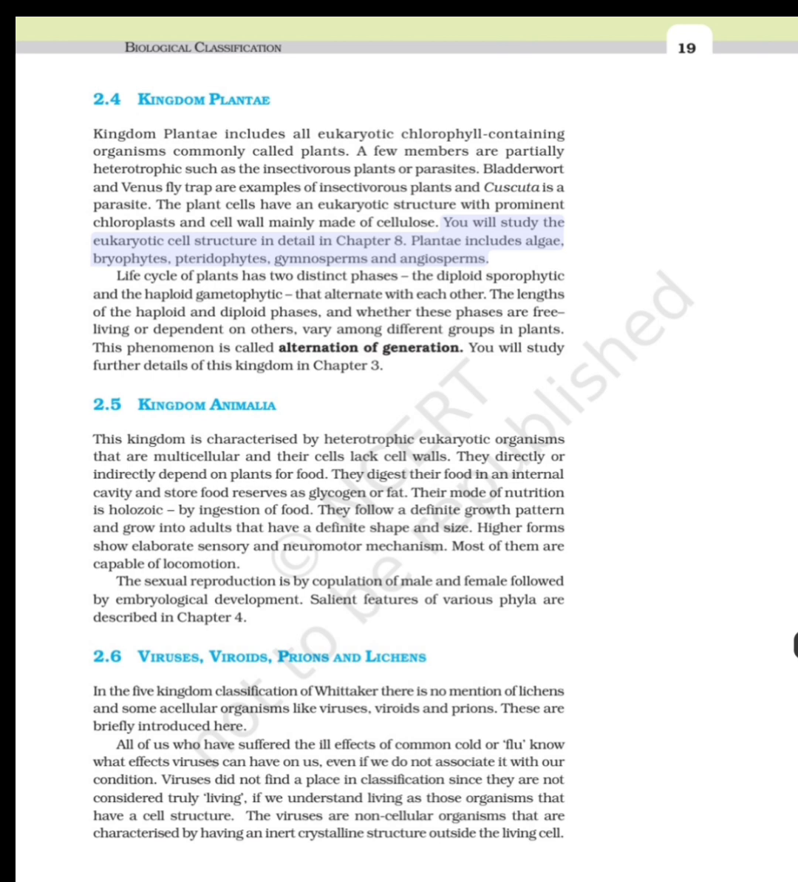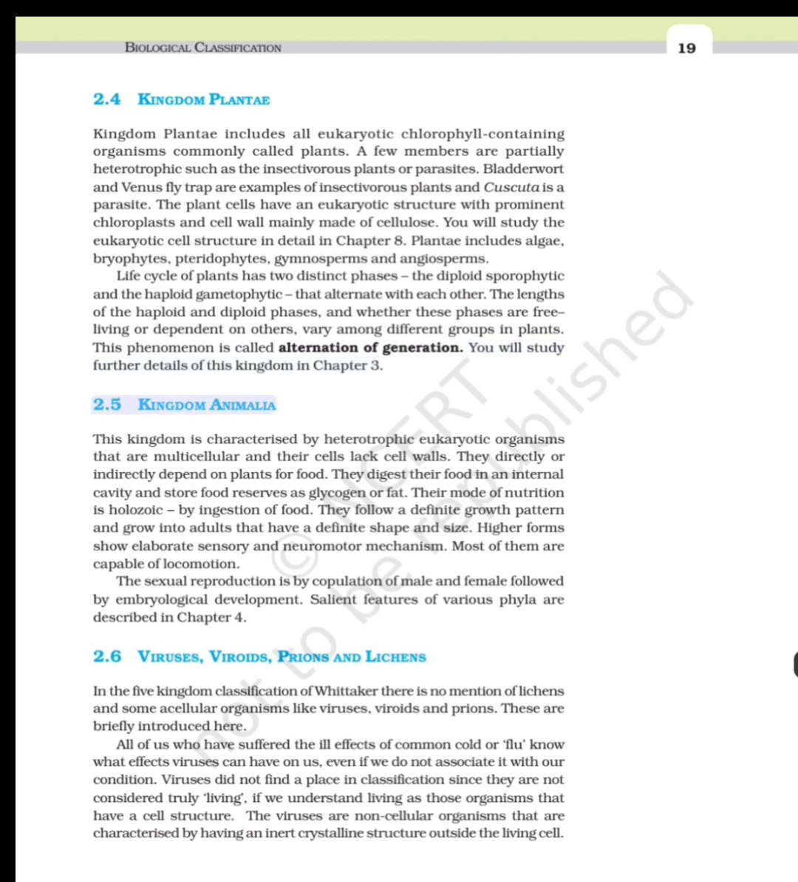Plantae includes algae, bryophytes, pteridophytes, gymnosperms and angiosperms. Life cycle of plants has two distinct phases, the diploid sporophytic and the haploid gametophytic, that alternate with each other. The lengths of the haploid and diploid phases, and whether these phases are free-living or dependent on others, vary among different groups in plants. This phenomenon is called alternation of generation. You will study further details of this kingdom in Chapter 3.